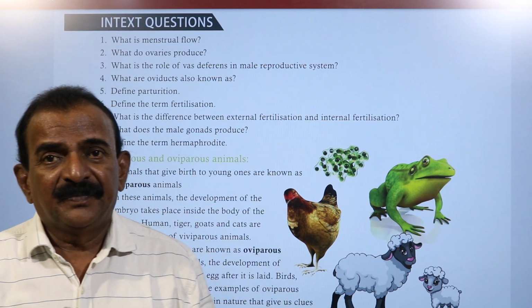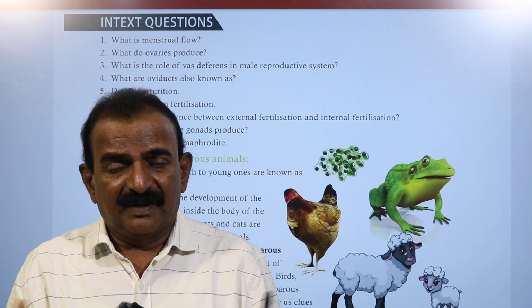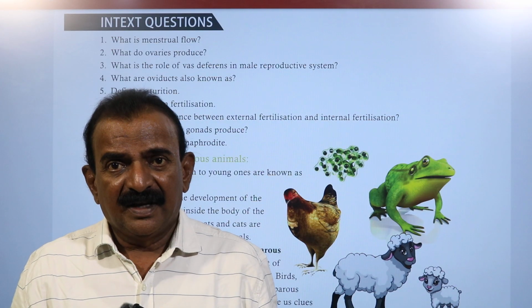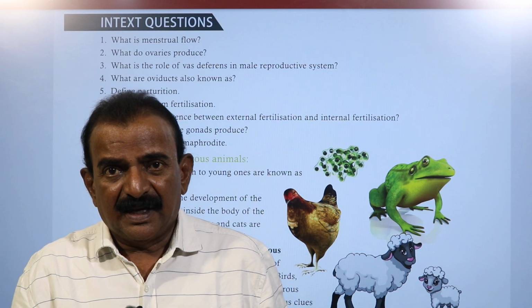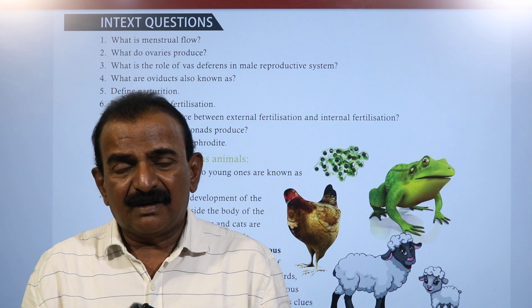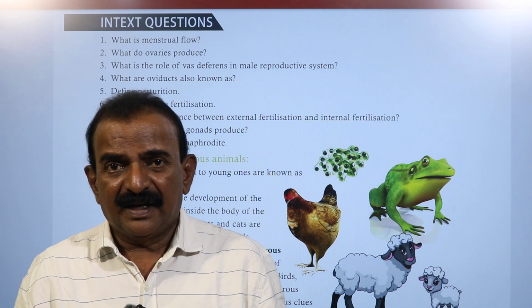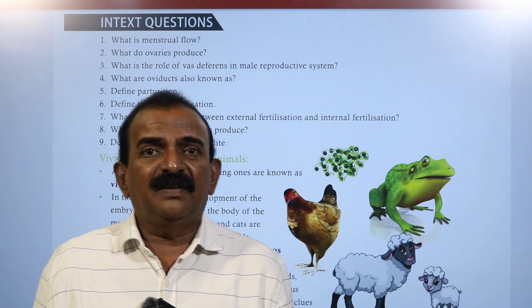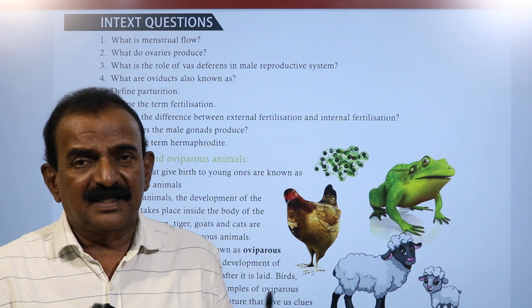Children, in this video we discussed the flow chart of reproduction in animals, the male reproductive system and the female reproductive system and their parts, what is ovulation, what is copulation, how fertilization takes place, what is the gestation period, and what is parturition. Finally, we discussed the in-text questions that are given in this chapter.